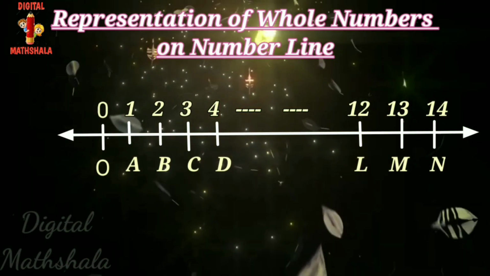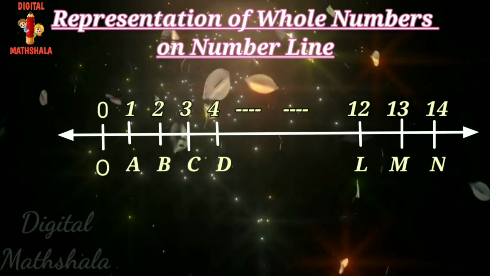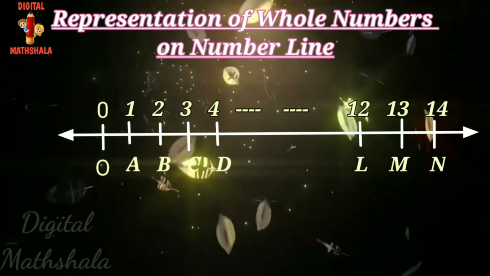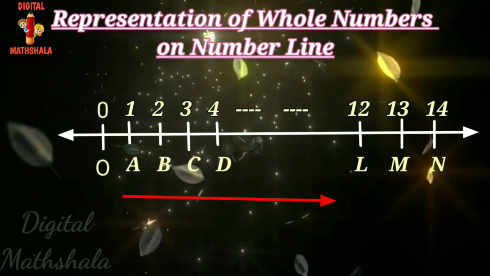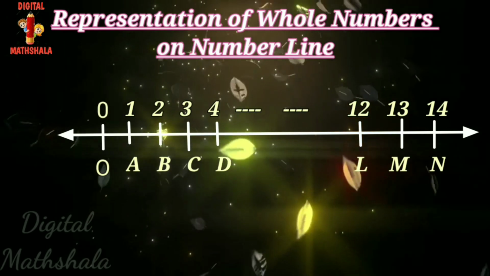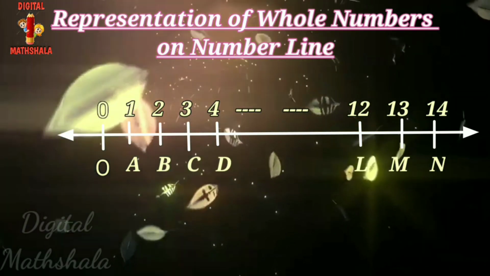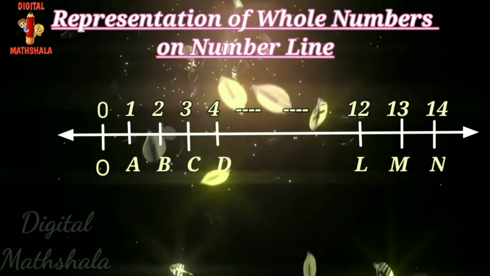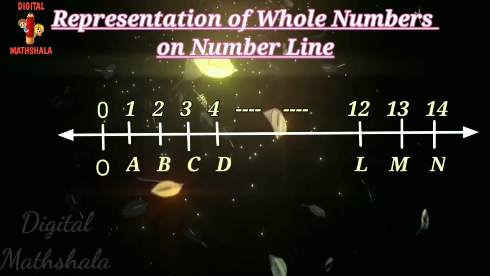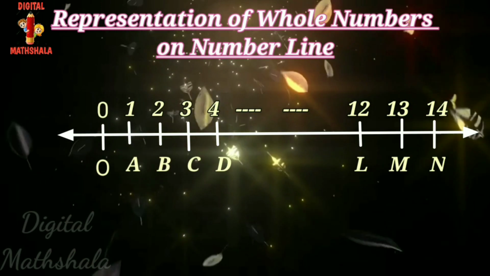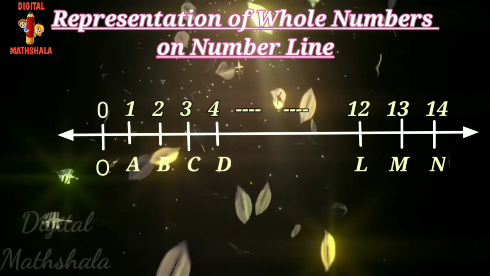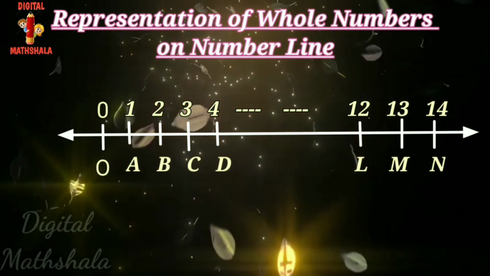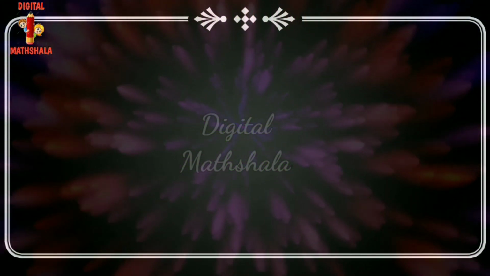Since the line can be extended to any length, we get many points on the right side of O. The arrows on both sides of the line indicate that the number line extends indefinitely on both sides. However, the whole numbers are represented on the right side of O. By this representation, we may obtain some important properties of whole numbers.